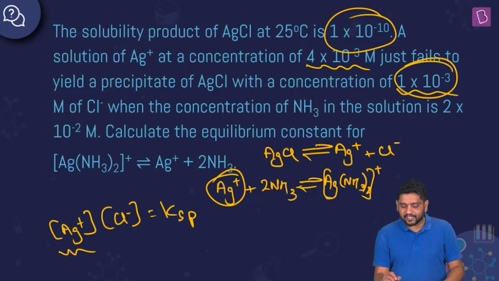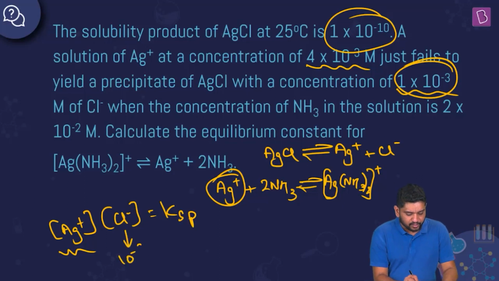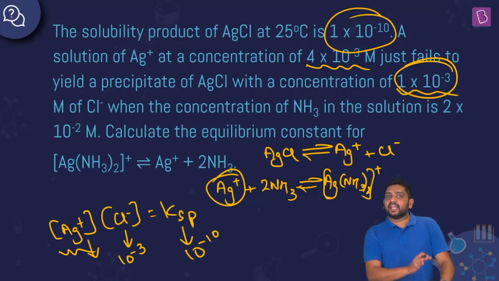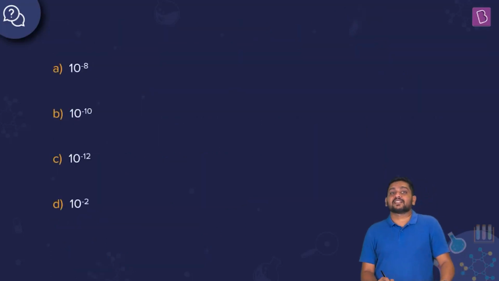Now, as far as Cl minus is concerned, it is going nowhere, which means the Cl minus concentration is 10 to the power minus 3. Ksp is given to us as 10 to the power minus 10, which means Ag plus will be Ksp by Cl minus. So 10 to the power minus 10 divided by 10 to the power minus 3 means 10 to the power minus 7 molar. As far as Ag plus is concerned, we had 4 into 10 to the power minus 3, but it is not 4 into 10 to the power minus 3 anymore. It is becoming 10 to the power minus 7.